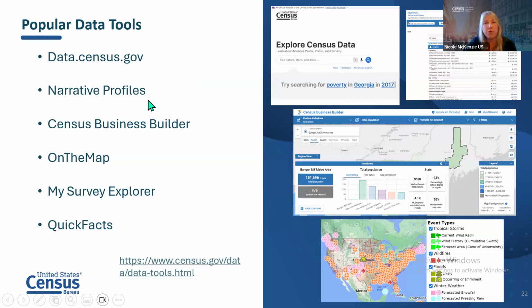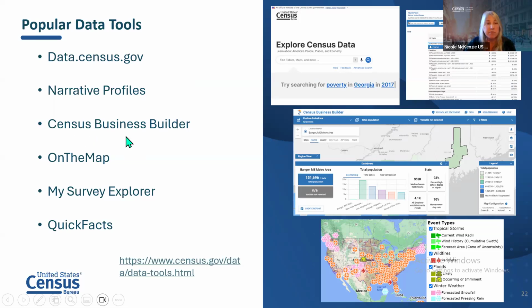We also have narrative profiles, which is another great tool. So if you're looking for fewer tables of data, but maybe a write-up, maybe you're writing a grant and you want some help with your narrative, you can go into narrative profiles for your community, and you can pull up a lot of information on that. That will get down to the census tract level, so you can get pretty specific in that tool.